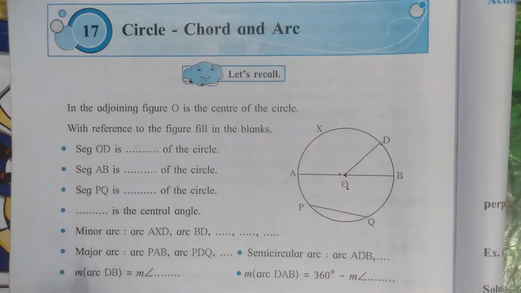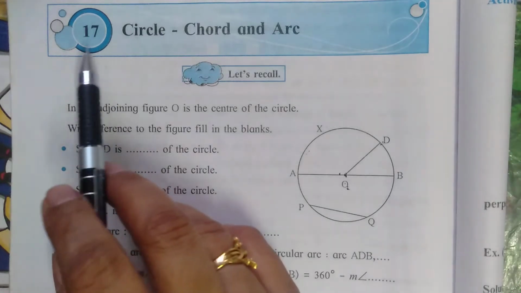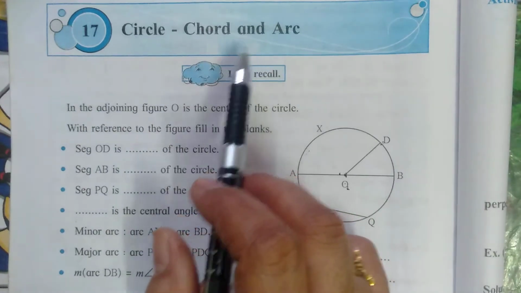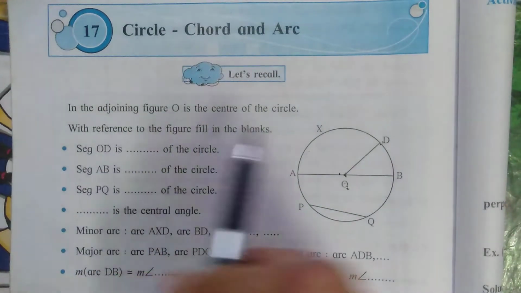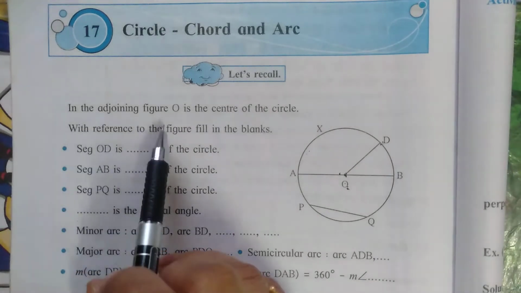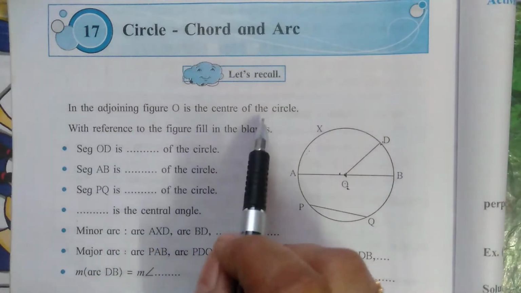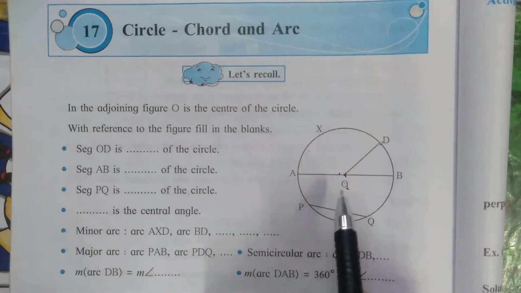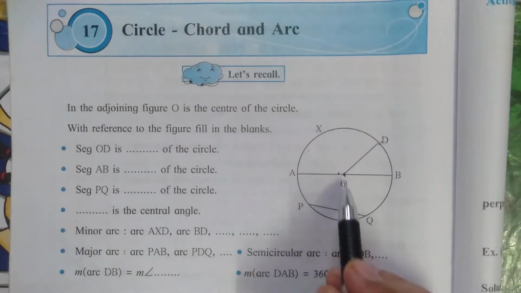In the previous video we have completed the 16th chapter. Now in this video we'll start the 17th chapter, circle, chord and arc. So here we will revise the basic concepts about the circle. In the adjoining figure, O is the center of the circle. See, the circle is already given in our textbook and O is the center.